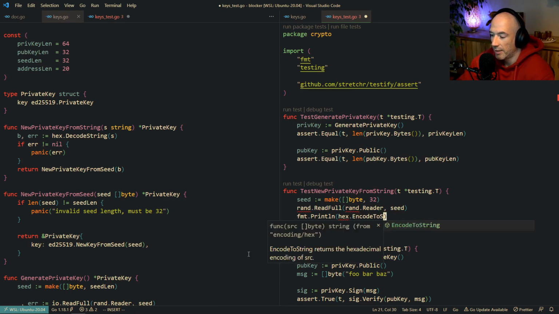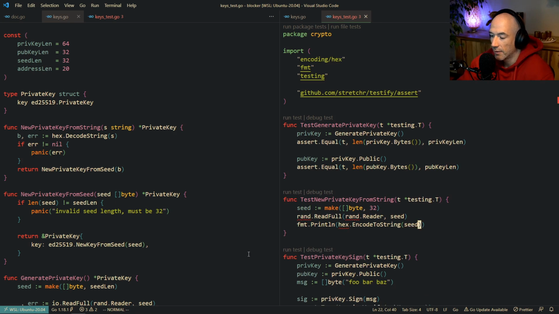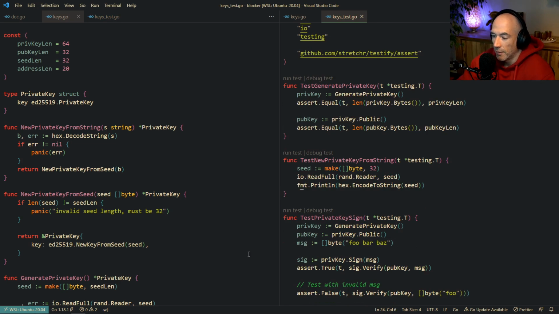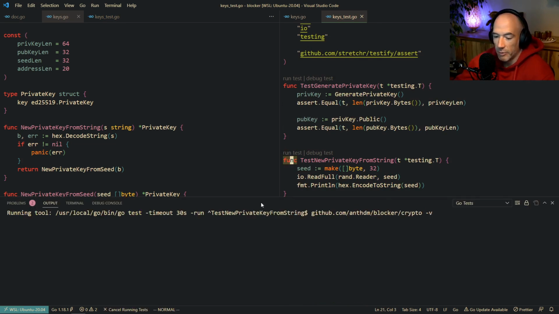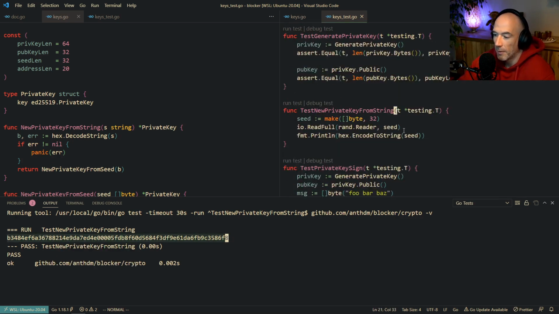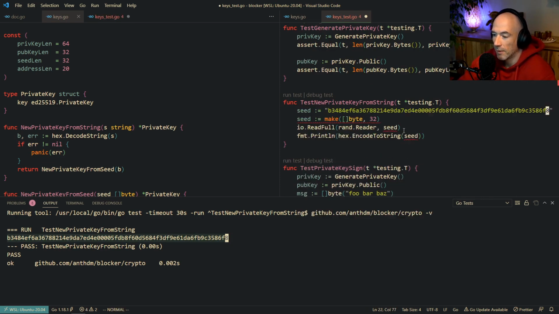What's going on here? Let's encode to string the seed. IO is this, not rand. IO read full. Let's print this out real quick. Boom, this is the seed we have. I'm gonna copy this thing, like this.